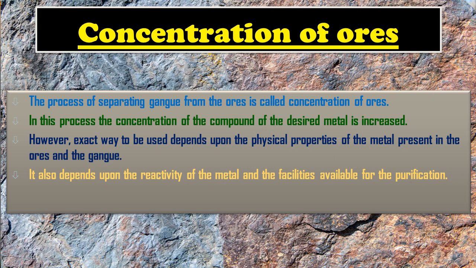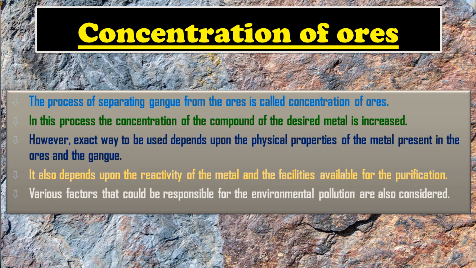It means separation of gangue from the ore. And various factors responsible for environmental pollution are also considered. It means that factors like reactivity, physical properties and environmental pollution are considered to select the proper method of concentration of ore.